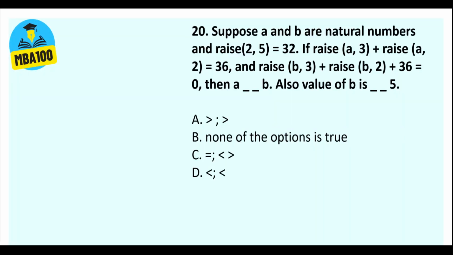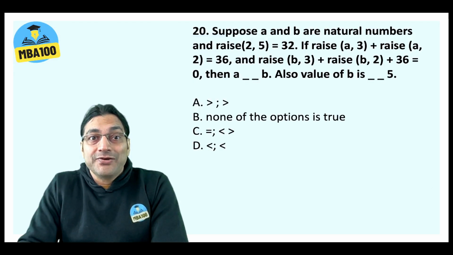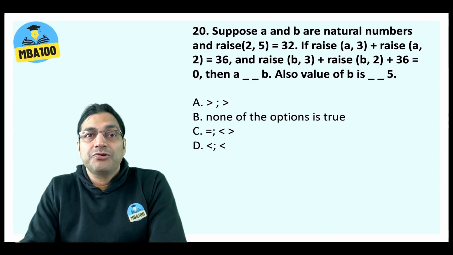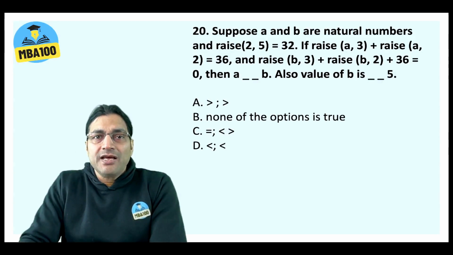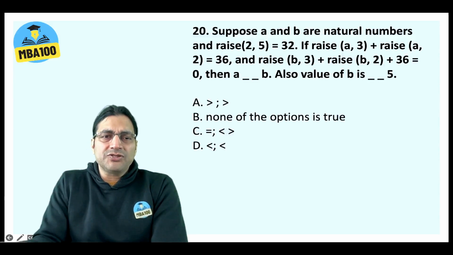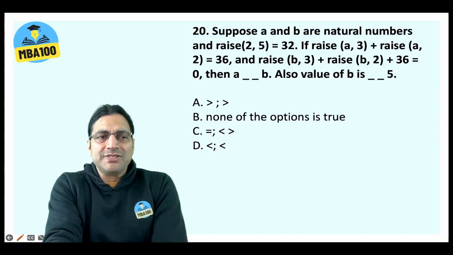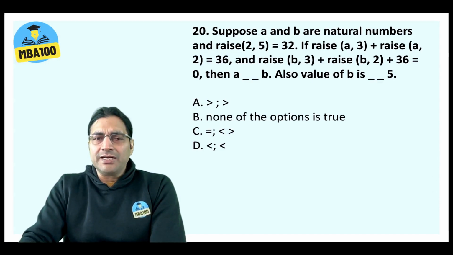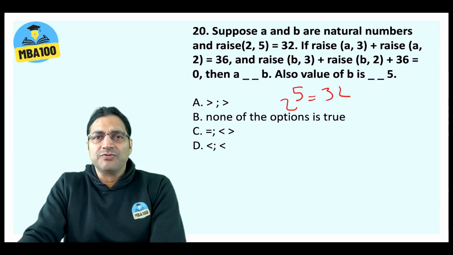We are now at question number 20, a slightly tricky question, and I'll tell you why. Again, the options have not been put in a very intelligent manner here also. Suppose A and B are natural numbers such that A raised to 5 is 32. Now here, A raised to 5 is 32 means what? They are trying to say that A raised to the power 5 is 32. That is all that it means. So 2 to the power 5 is 32. That is what they are saying.